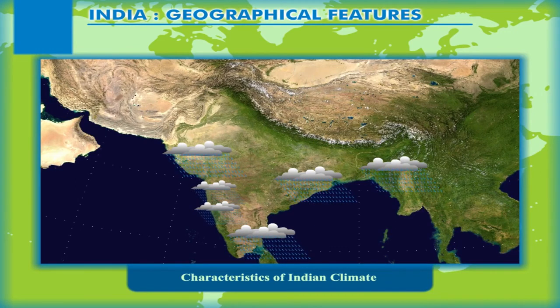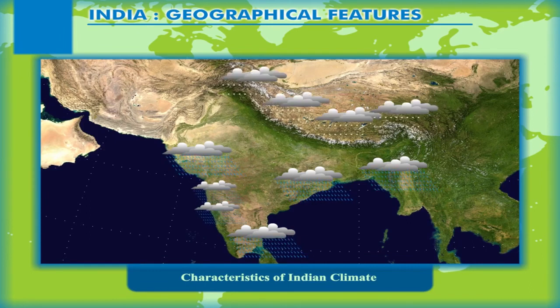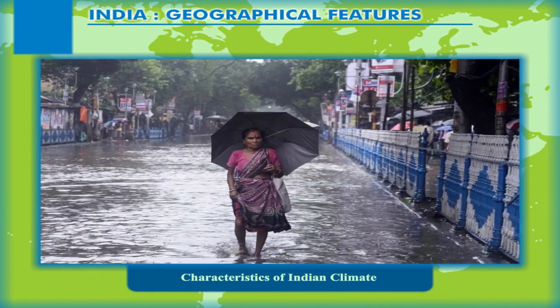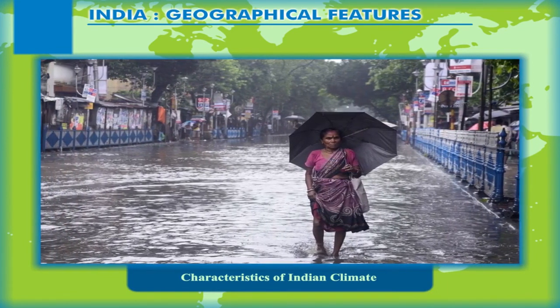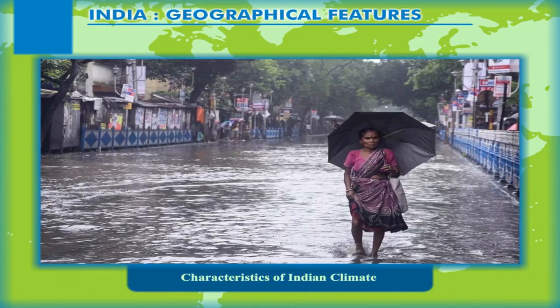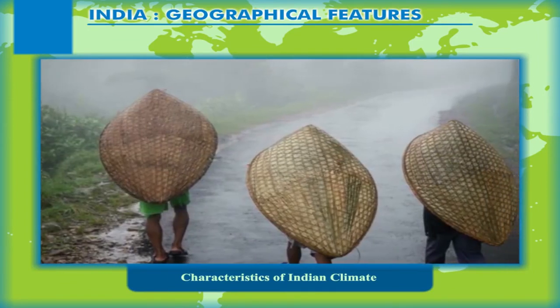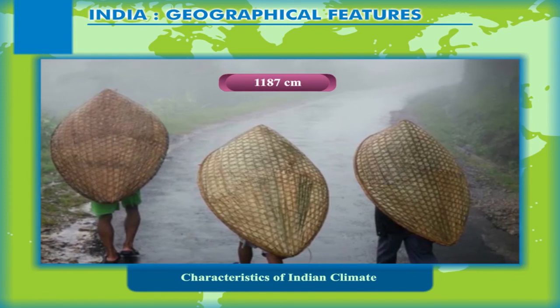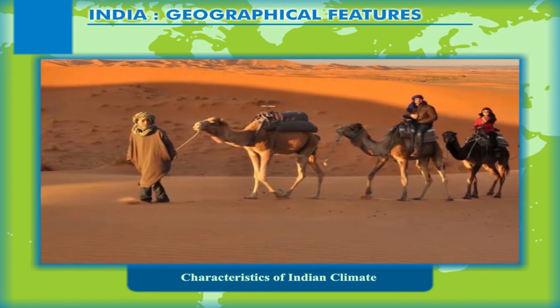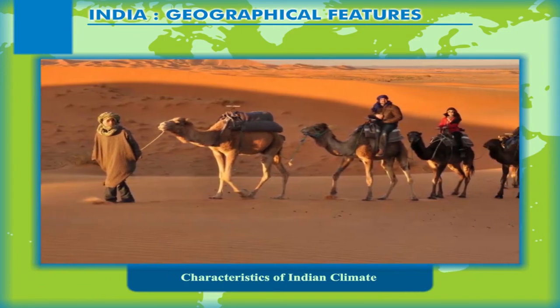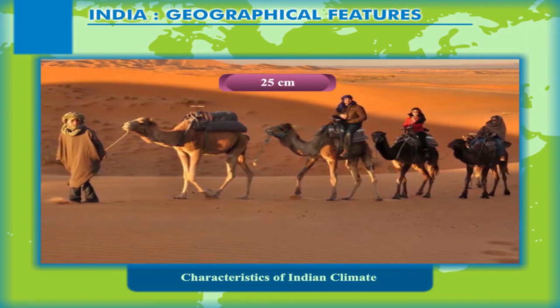Precipitation, rainfall contrast. Precipitation is mostly in the form of rainfall all over India, but some high-altitude areas, especially in the North Mountain region, experience precipitation in the form of snowfall, especially during winters. Not only form of precipitation, but also the amount of rainfall varies significantly. Mawsynram in northeast India in the state of Meghalaya gets a high annual rainfall of about 1,187 centimeters. On the other hand, Rajasthan or the Thar Desert gets annual rainfall of about less than 25 centimeters.